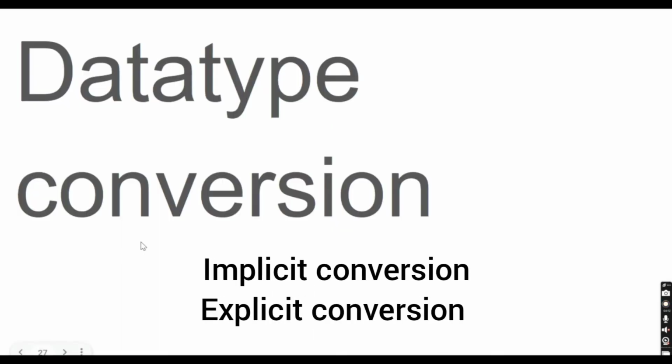Now the other type was explicit type conversion. What happens in explicit type conversion? In explicit type conversion, the user converts the data type of an object to a required data type. So here Python will not automatically change the data type. The user will need to provide the data type and then the variable will be converted to that specific data type.